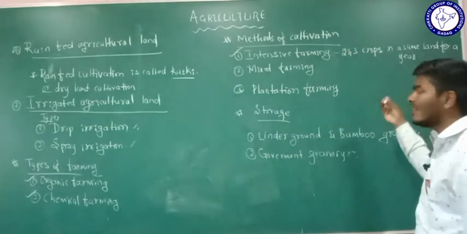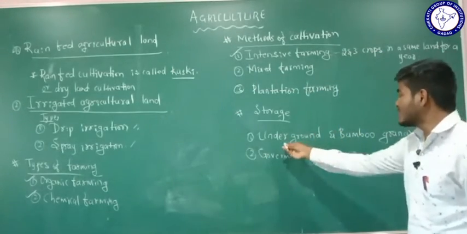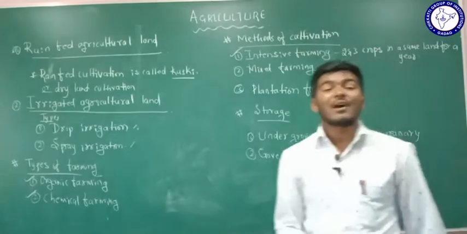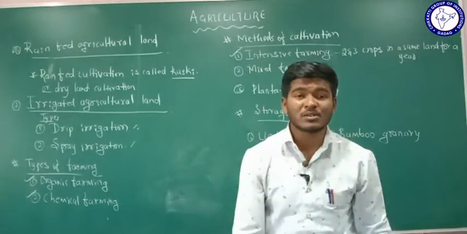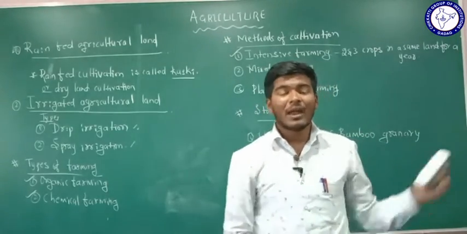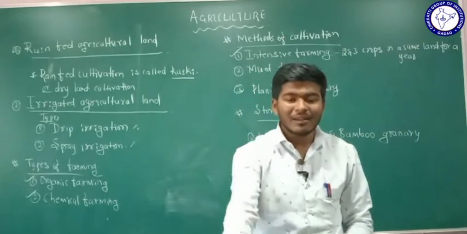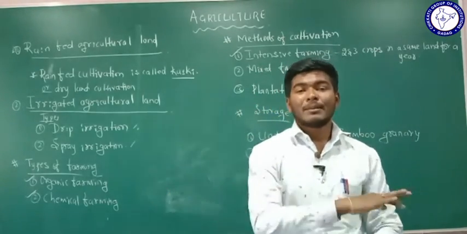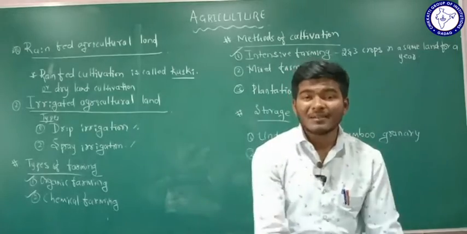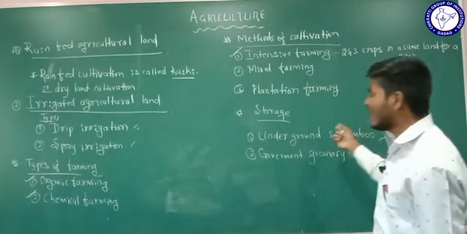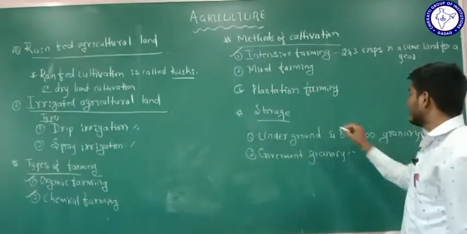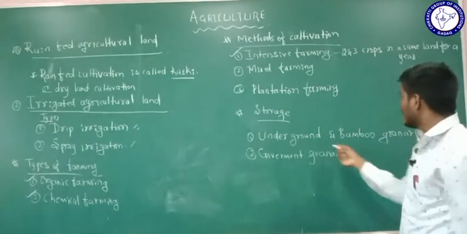In ancient days, the grains were stored under the ground. The farmers made big holes or big digs under the ground, and poured all the grains inside. By filling the soil on the grains, they stored the grains. That is the underground granary.